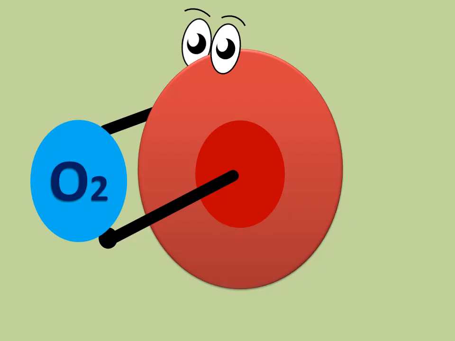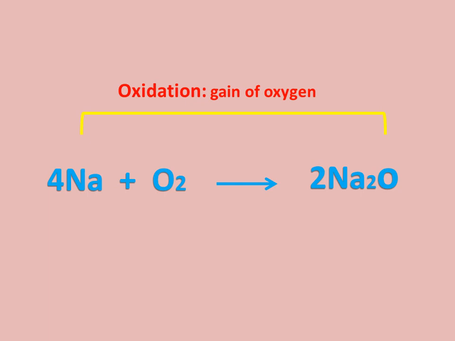Oxygen atoms are an essential part of the proteins and DNA in our bodies. The process in which oxygen is combined with other atoms to make compounds is called oxidation.